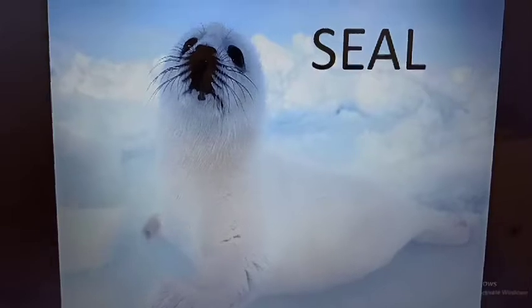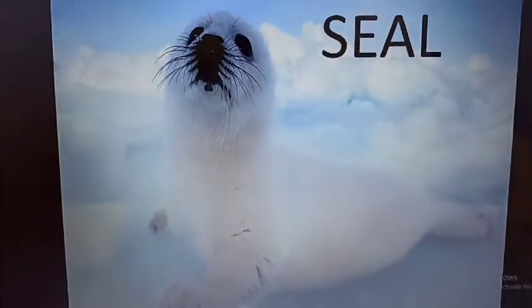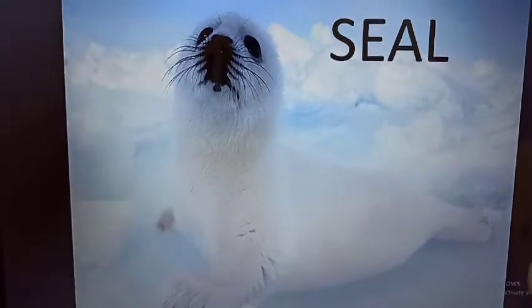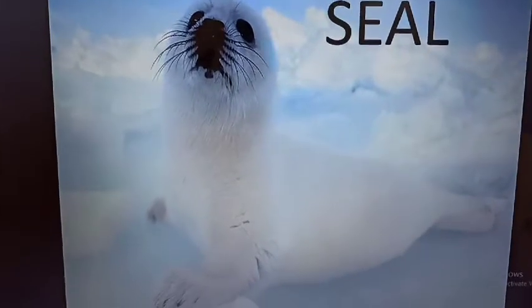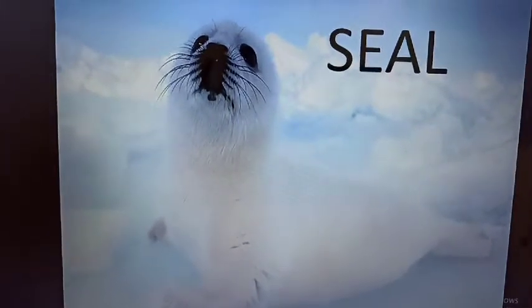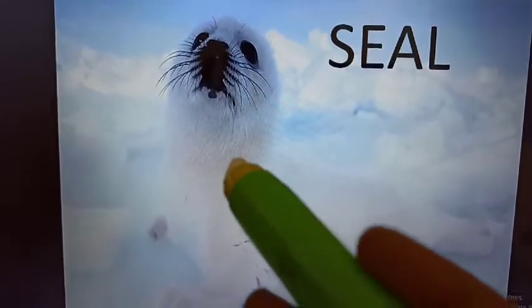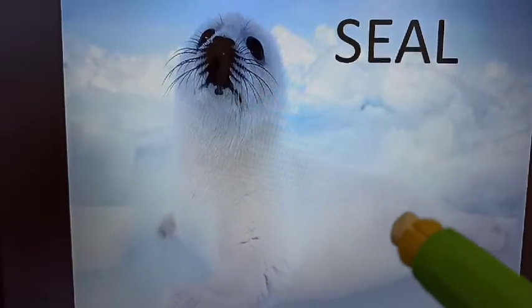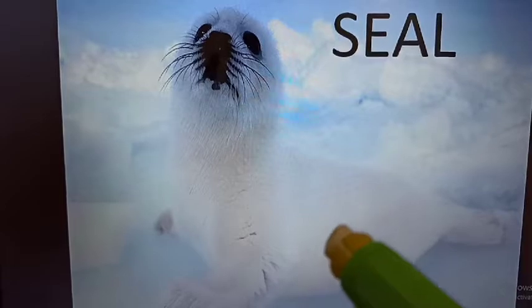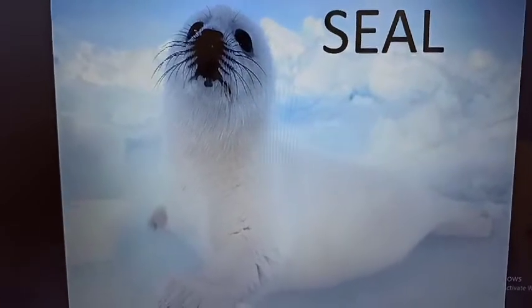So this kind of adaptation is present in the seal also, and the seal also shows the process of camouflage. You know, camouflage means when an animal blends its color with the surroundings. So it lives in a cold climatic region and in a snowy region. So it has a white color which blends with the snow, so that other animals can't catch them and they can catch their prey easily.